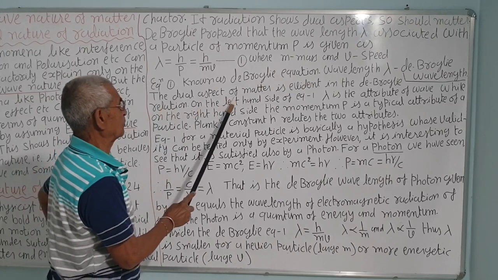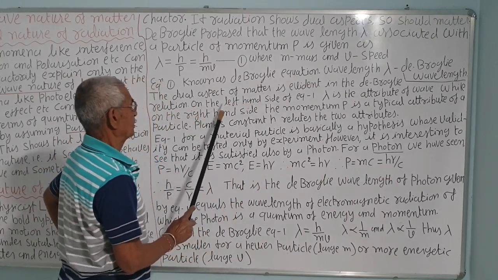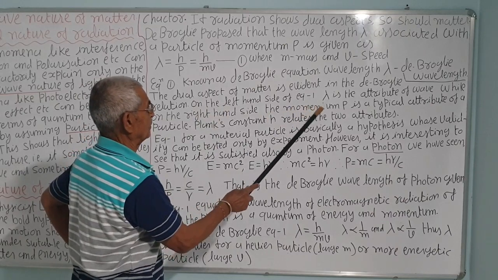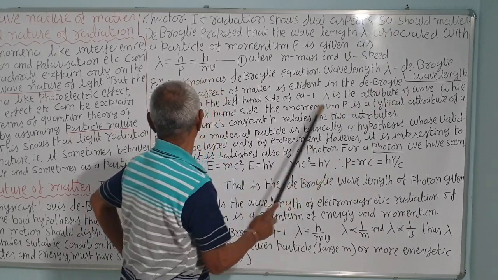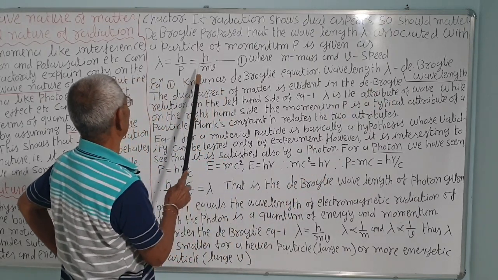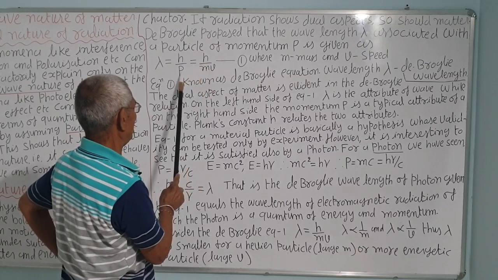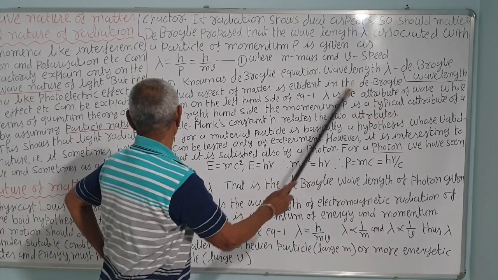The dual aspect of matter is evident in de Broglie's relation. On the left hand side of equation 1, lambda is an attribute of a wave, while on the right hand side, p or mv, the momentum p is a typical attribute of a particle.